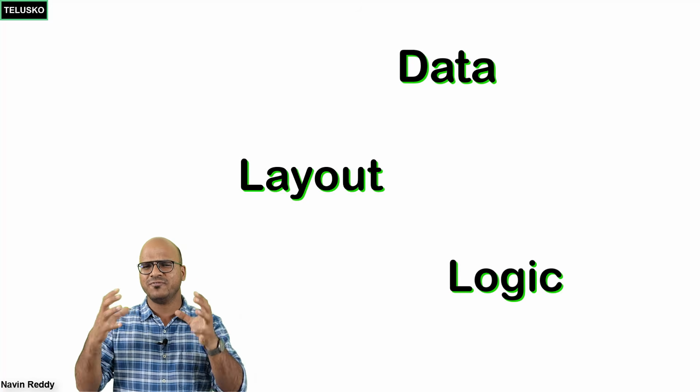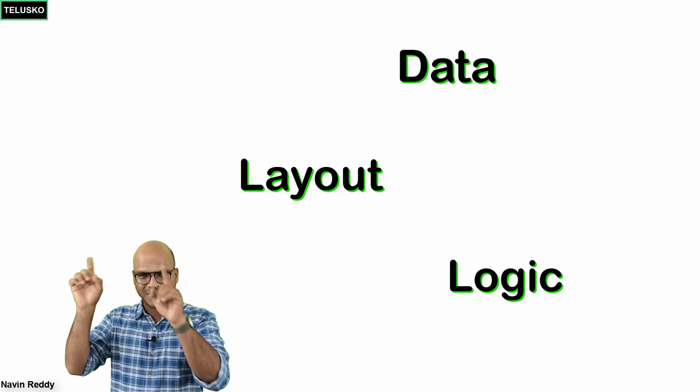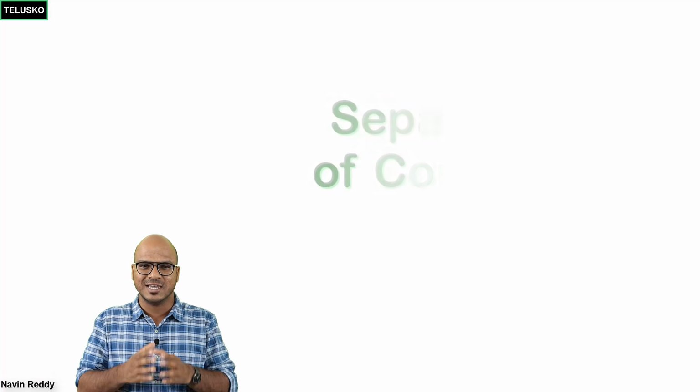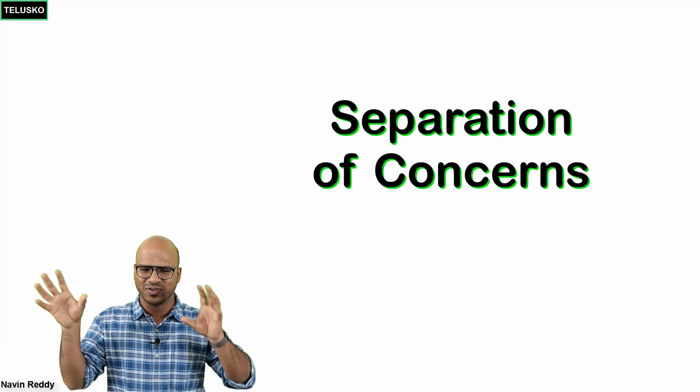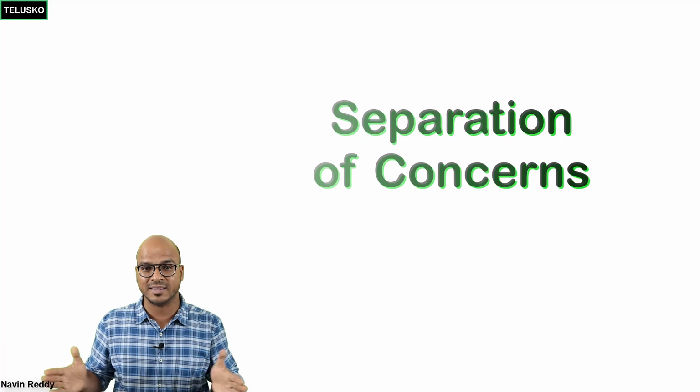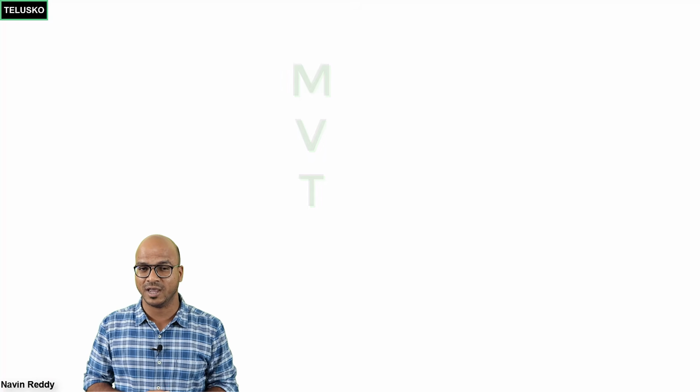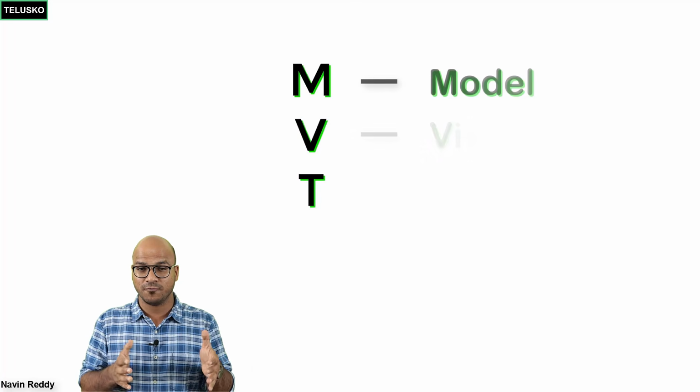And in fact, we can write everything in one page. So we can build a page where you will have the layout, where you will have the data, where you have the logic. But sometimes it's better to separate those things from one another. In fact, we call this separation of concerns. So we have three concerns, we are separating them. And that's where in software engineering, we have different software design patterns. One of them is MVT. So MVT is Model View Template.